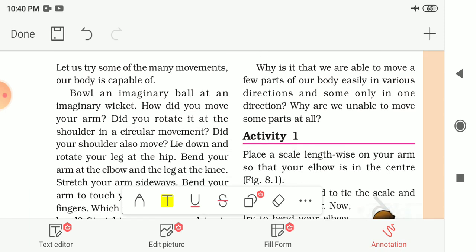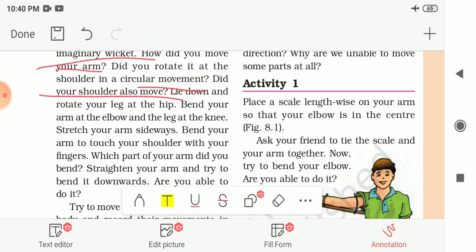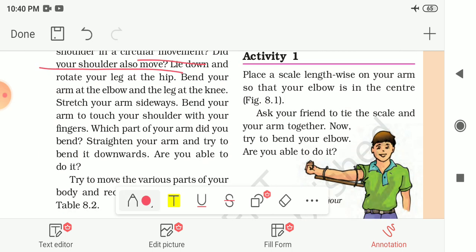Try some of the movements our body is capable of, and bowl an imaginary ball at an imaginary wicket. Like you are playing cricket and you are bowling, so like that, bowl the imaginary ball at the imaginary wicket. And how did you move your arm? While bowling, did you rotate it at the shoulder in a circular movement, or did your shoulder also move? You will find that you are moving your hand in a circular motion.